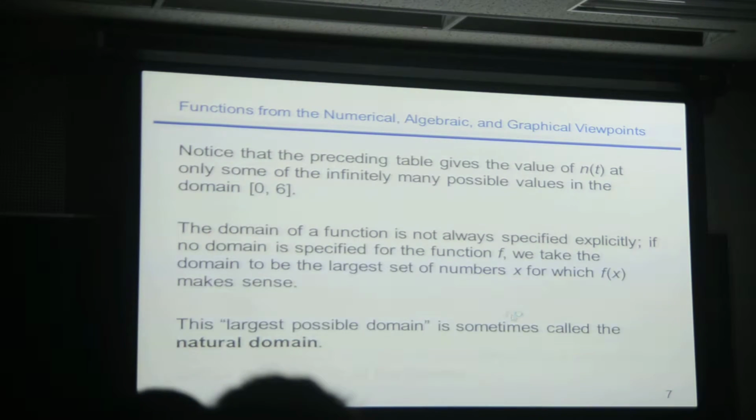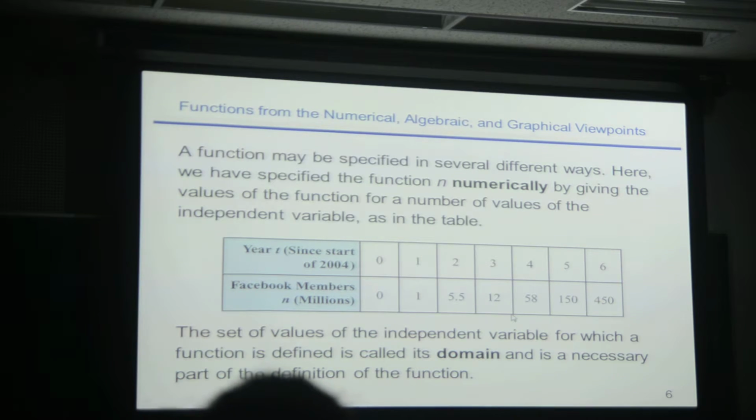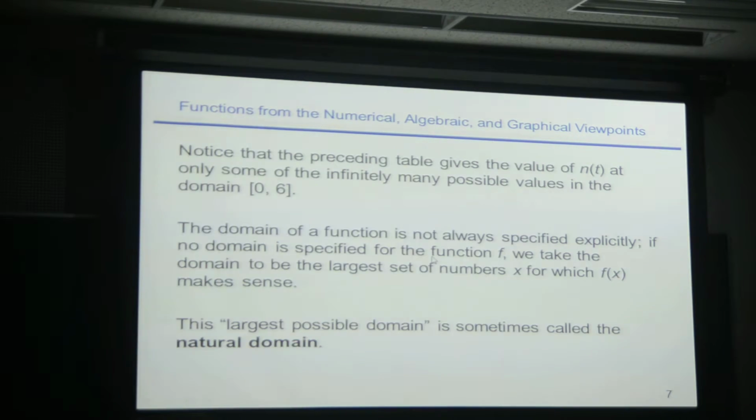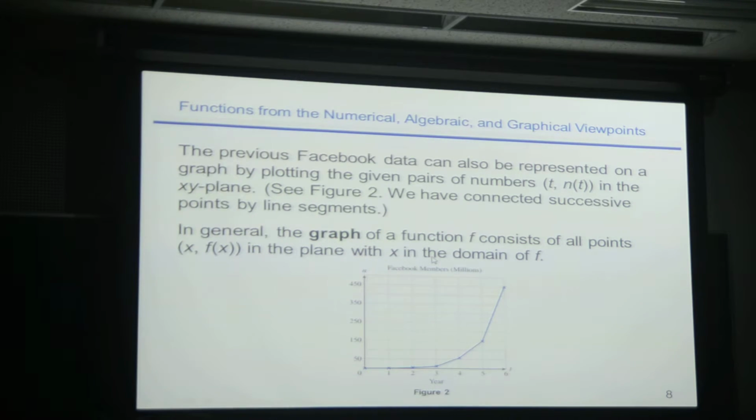So one way to explain a particular function is to give a table like this. So this table tells me that when I put 6 in, I get what out? 450. It tells me that when I put 5 in, I get what out? 150. So one way to explain a function is to give it like this. Okay, but another way, another common way, is this. So this tells me that what? When I put 6 in, I get what out?